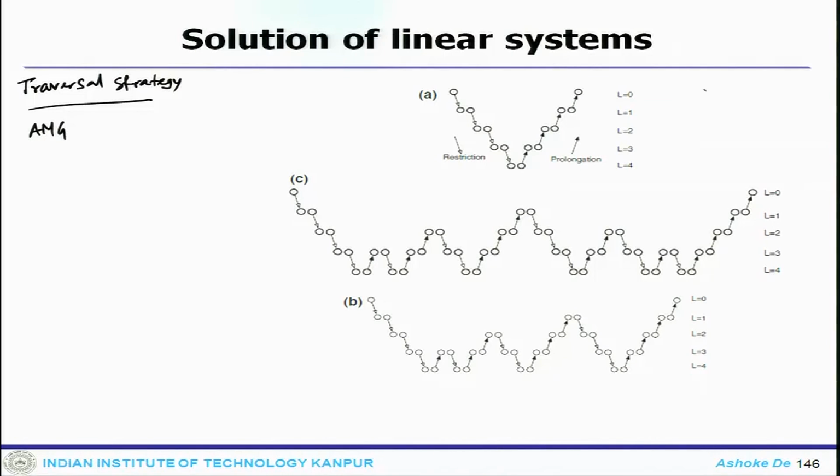The first one essentially shows the V cycle, the second one is called the W cycle, and the third one is called the F or full multigrid cycle. One case is the V cycle, which is shown here, and you can see this is my restriction step and this is my prolongation step, with levels L0 to L1, L2, L3, L4. Similarly, these are L0, L2, L4.